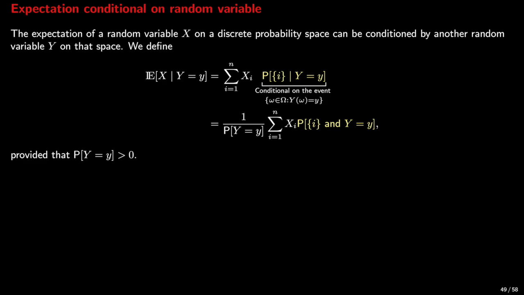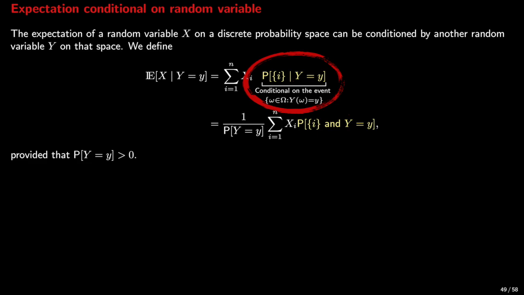The expectation of a random variable X on a discrete probability space can be conditioned by another random variable Y on that space. This is the expectation of X given that another random variable Y is equal to a certain value y lowercase. Look here, Y uppercase is a random variable, so it's a function. y lowercase is just a number. Note that in this definition we have the probability of an event conditional on a random variable.